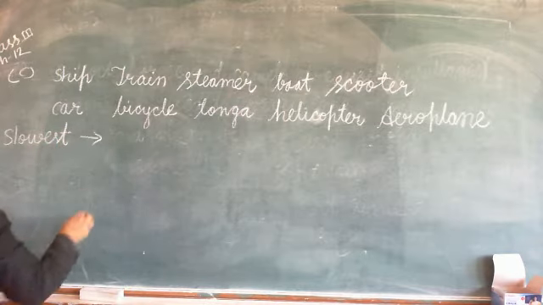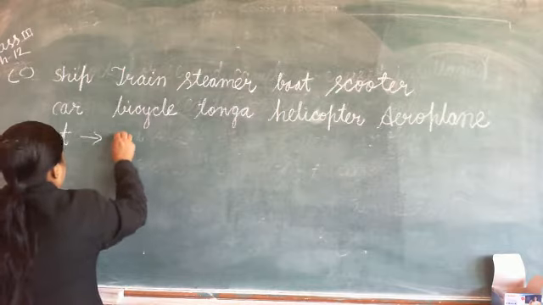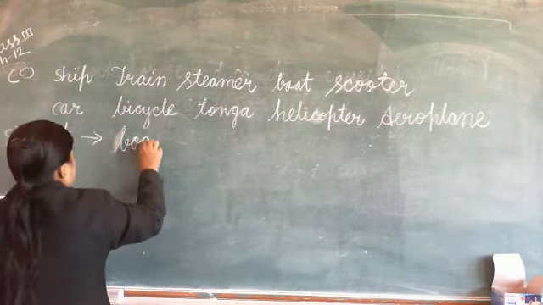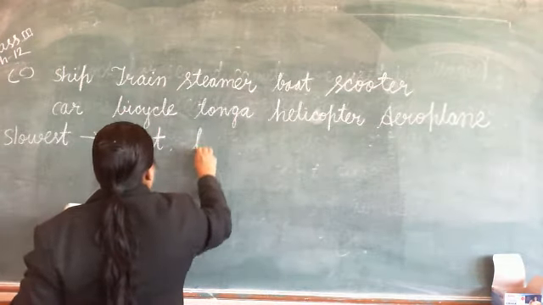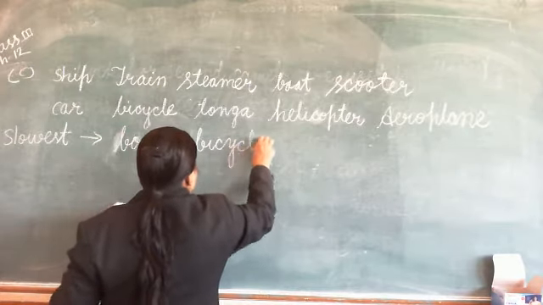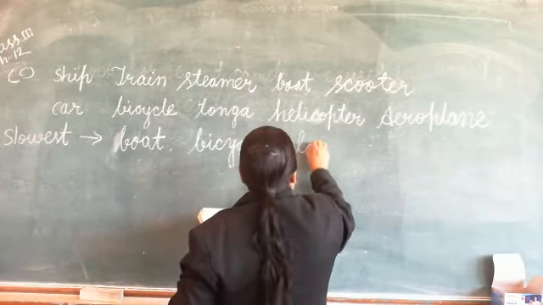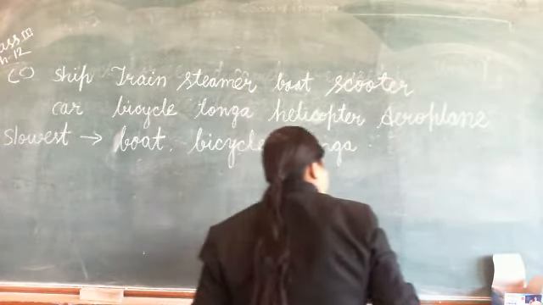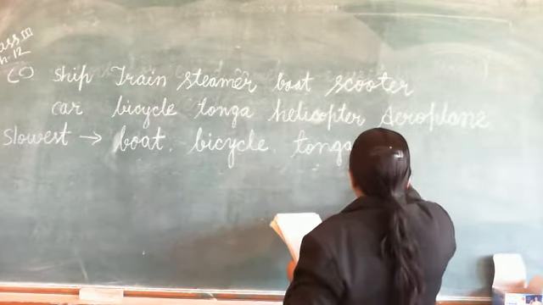Slowest. So you will make the arrow and first name boat. After boat, bicycle. After bicycle, tonga. After tonga, ship.